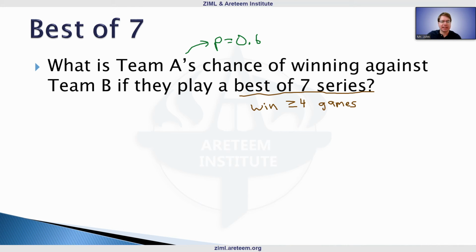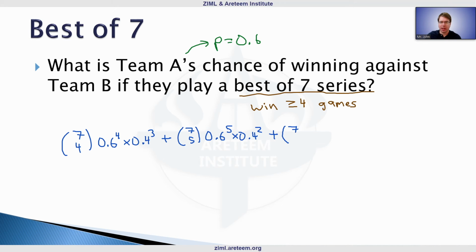Team A could win exactly 4 games, pretending they played all 7. The probability they win those games is 0.6 to the 4th. The probability they lose the other 3 games is 0.4 cubed. I'm going to write them all out, but they're all pretty much exactly the same. We have 0.6 raised to how many games they win, 0.4 raised to how many games they lose. And so then we're really thinking, okay, how many ways can it happen? And then we multiply by the probability each time.